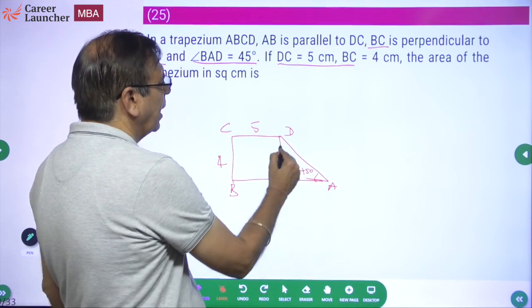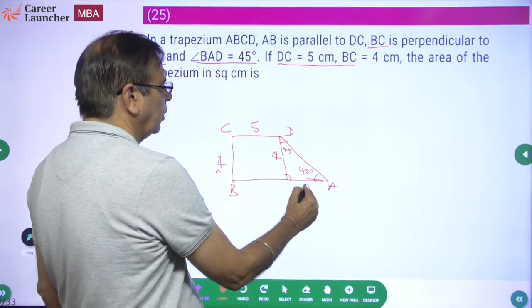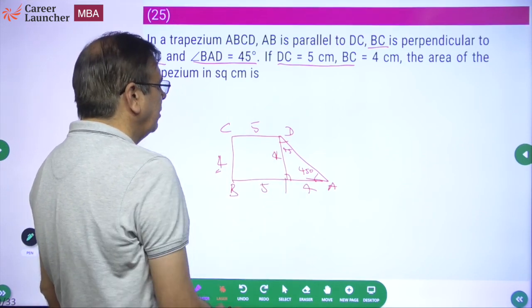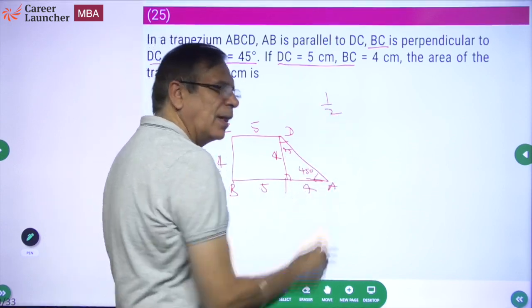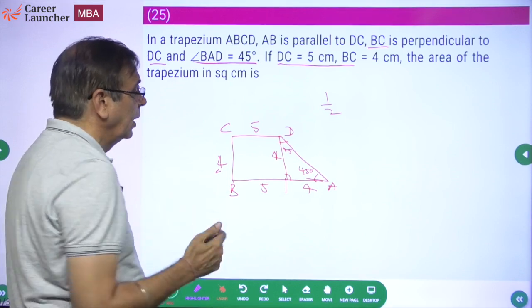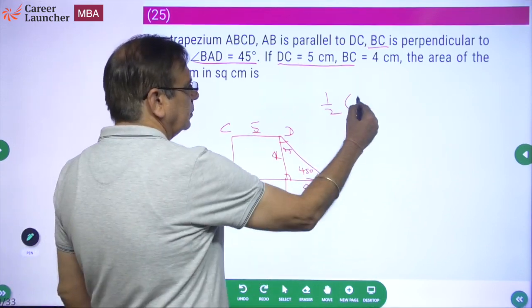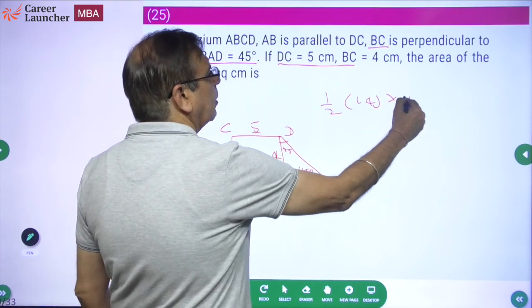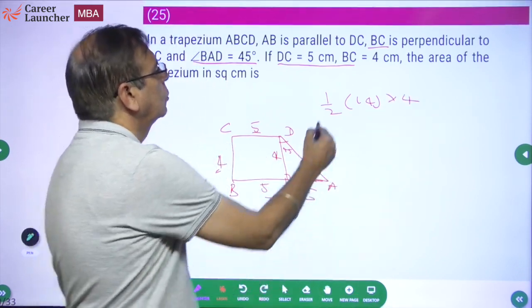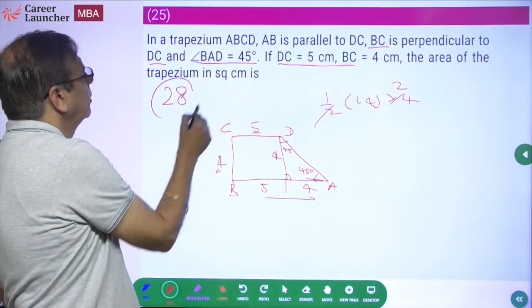Now this is a right angle triangle, so this also has to be 45 degrees. So if this is 4, this will also be 4, this will also be 4, this in any case is 5. So what is this? Half sum of parallel sides. Again, the second question on trapezium has come. The first was of the graph, if you remember. Half sum of parallel sides, 5 plus 9 is 14 into the distance between them. Okay, so 14 into 2, 28.